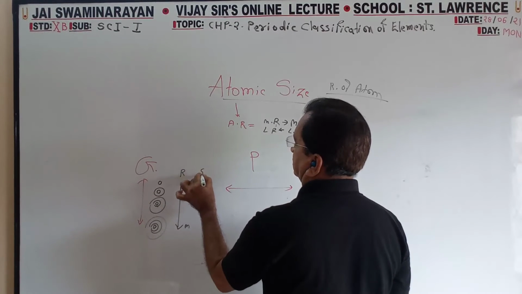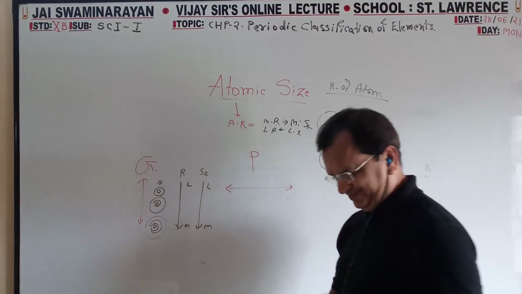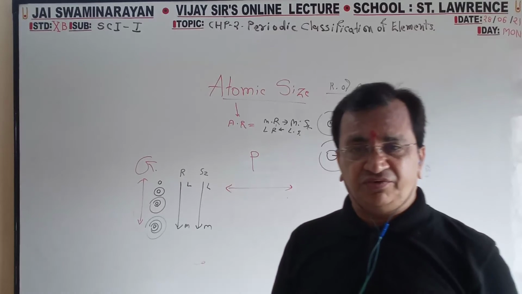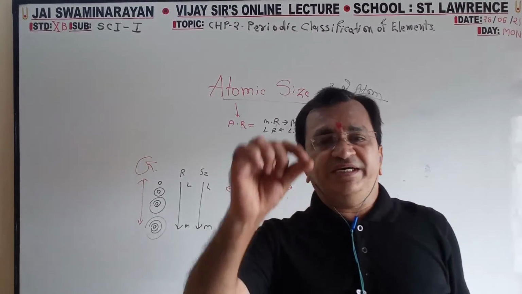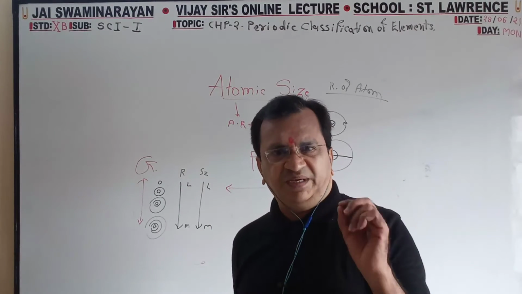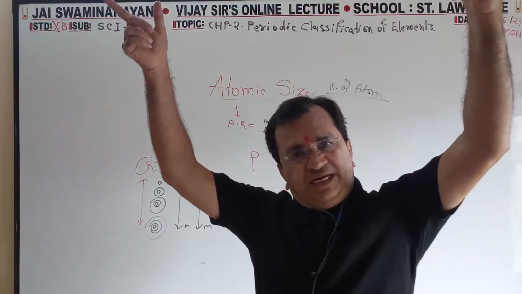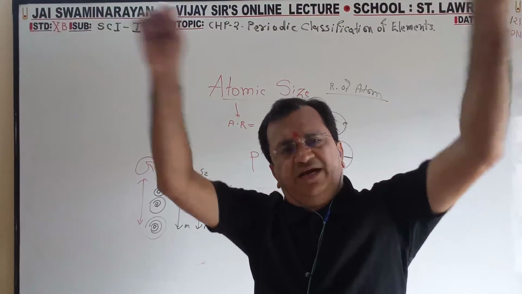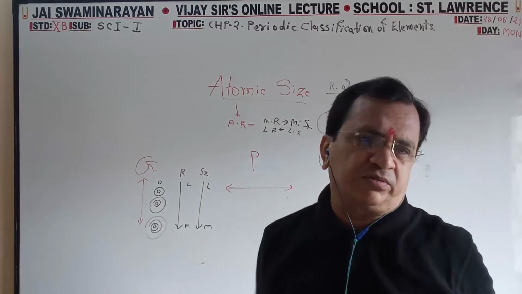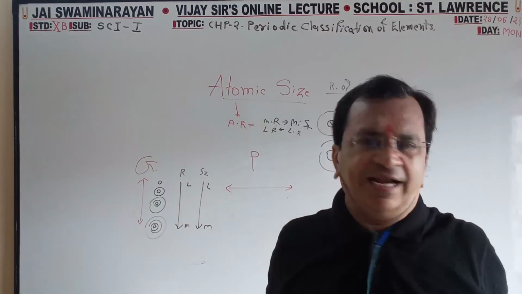Radius increases, so size also goes less to more. Very intelligently you have to describe atomic size group wise. Group wise or period wise, first you have to describe what the atomic radius is: the distance from the center of the nucleus to the outermost orbit. More the radius, more the volume; less the radius, less the volume.